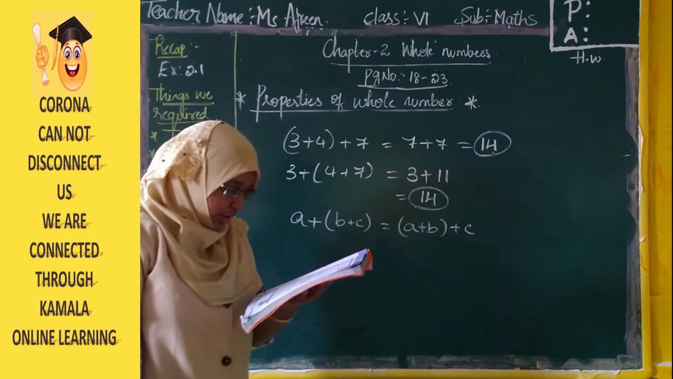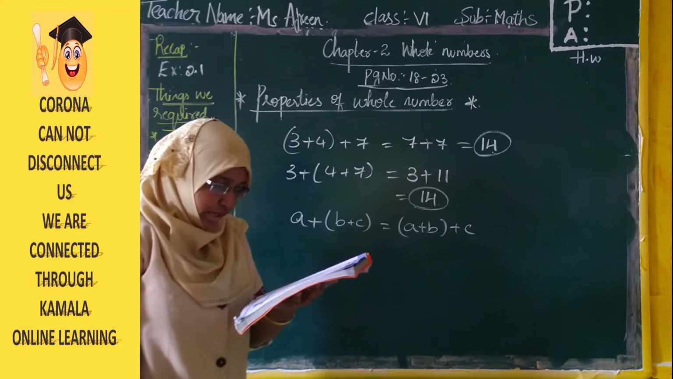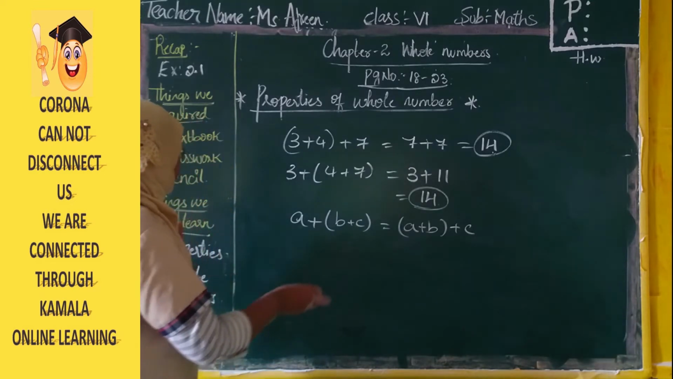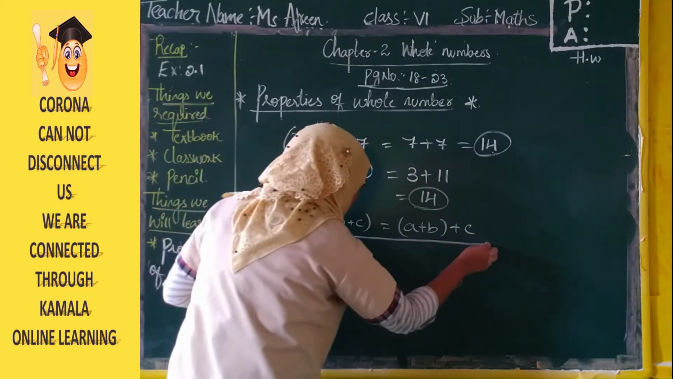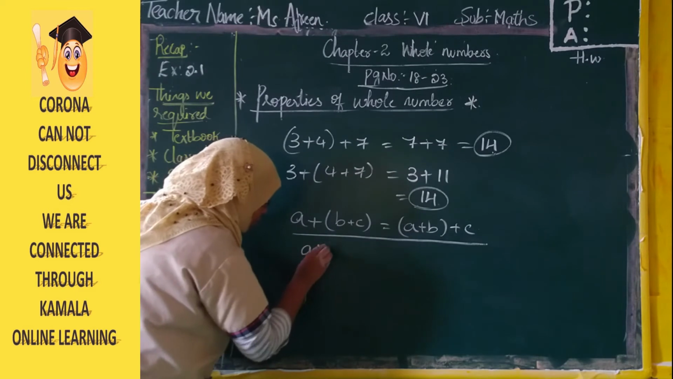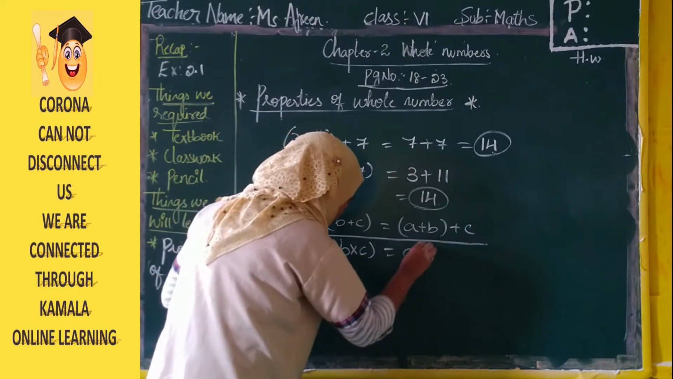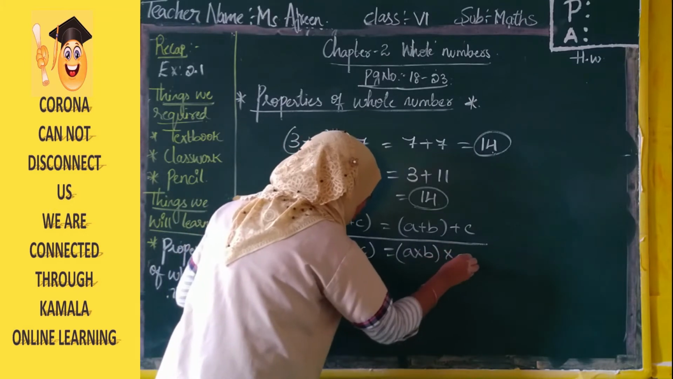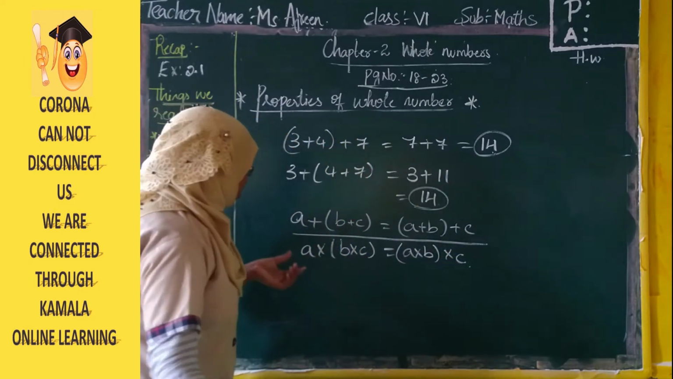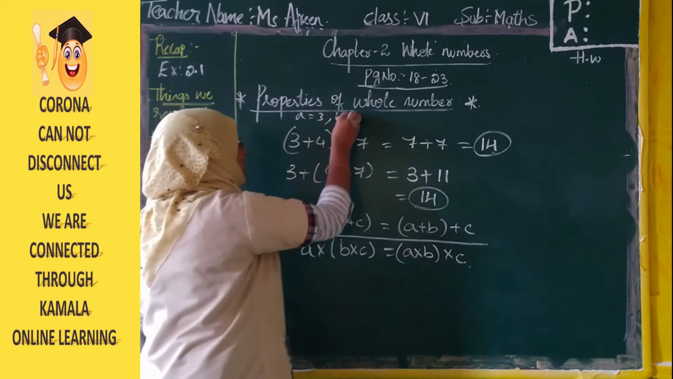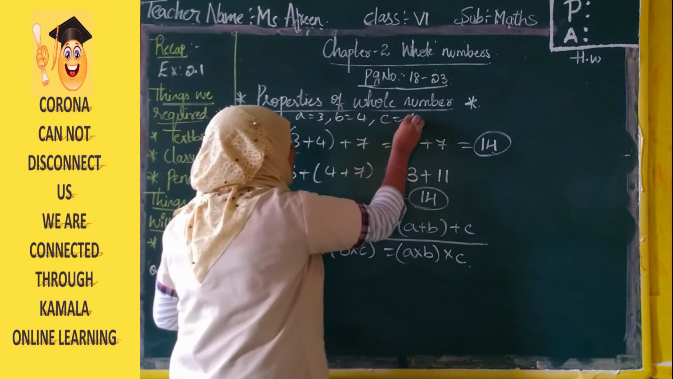multiplication. Count the number of blocks in figure A and figure B. What do you get? The number of blocks is the same. So if you change, instead of plus, A into B into C is equal to A into B into C. So if you take the example, A as 3, B as 4, C as 7.